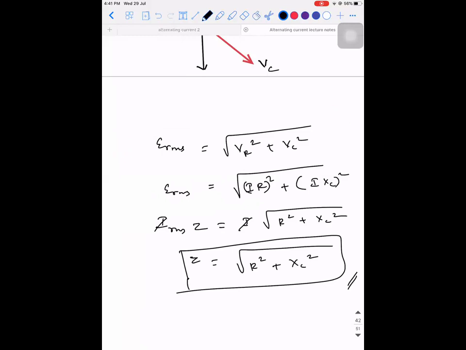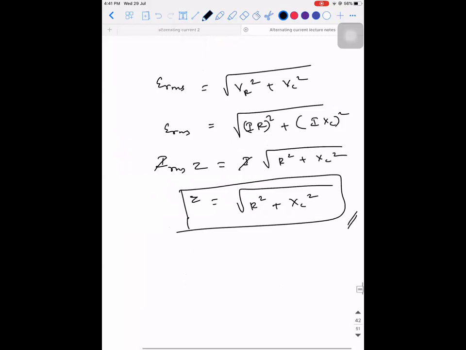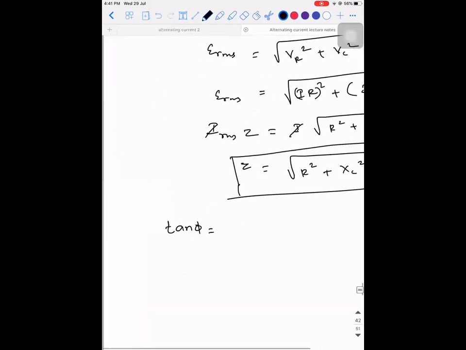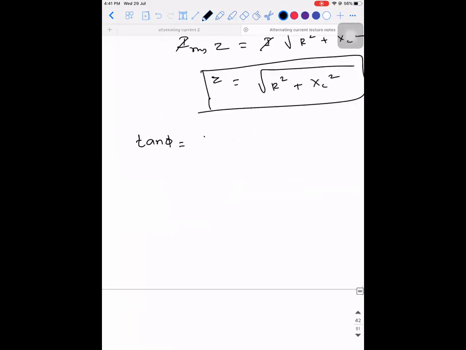We saw what phi is equal to. Phi is still made by ERMS with respect to VR. So what is tan phi equal to? It is VC divided by VR. VC is I into XC, divided by I into R. These I's get cancelled.